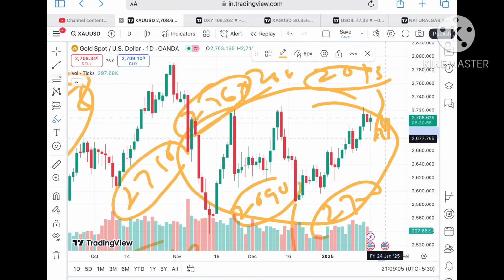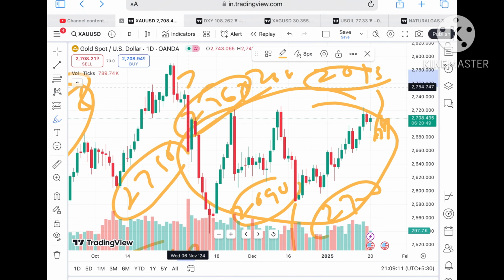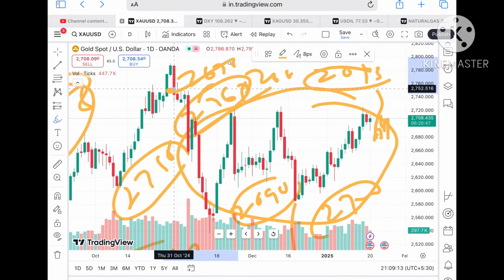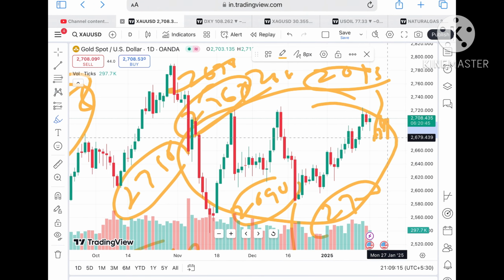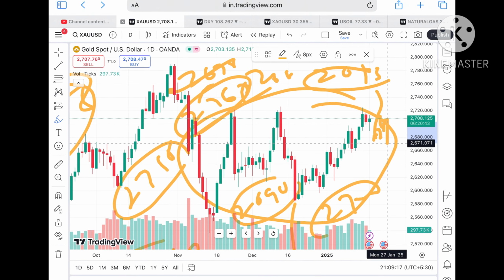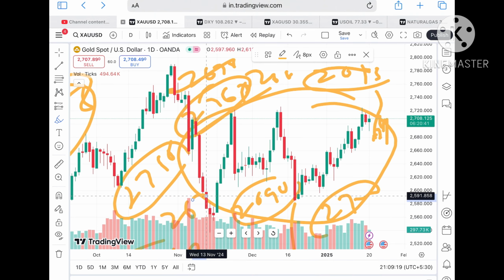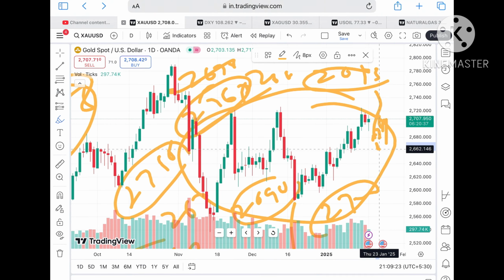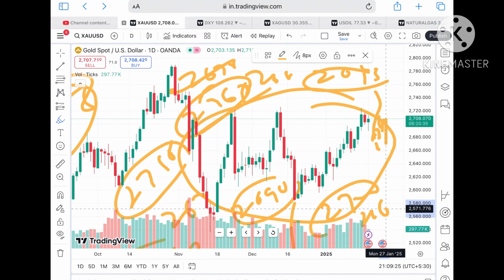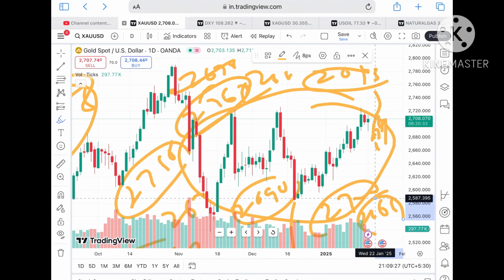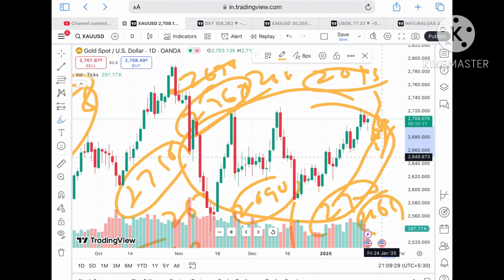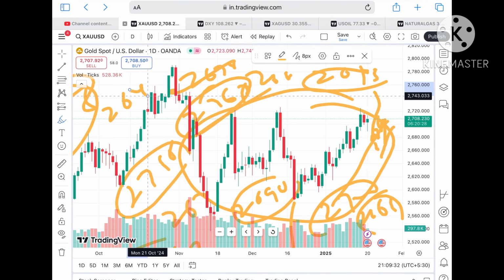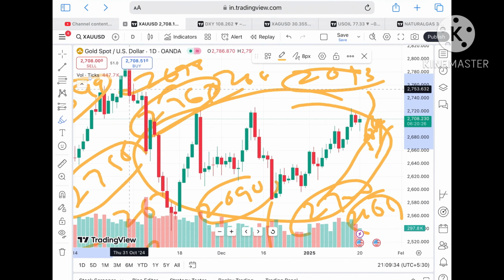$2686, and from there a probability of going towards a level of $2678, and once the price moves below this level, a probability of going further low we can see towards $2671. If the price goes below this level, we can see a level of around 2665, then to a level of $2661. If that level goes further low, there will be chances that it can move towards 2649, and then a further low we can see.